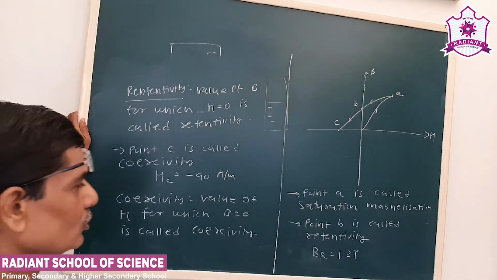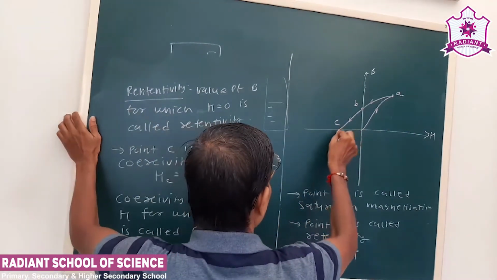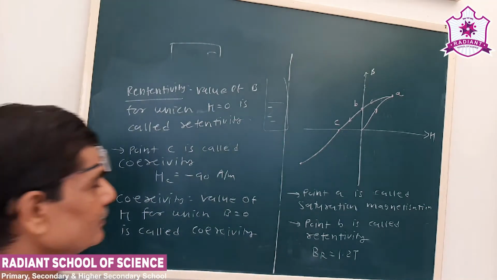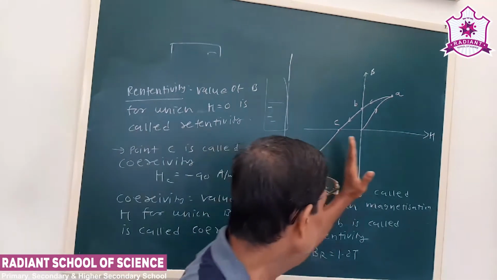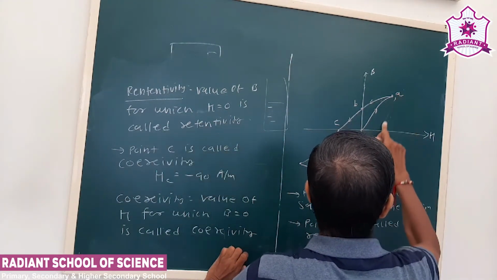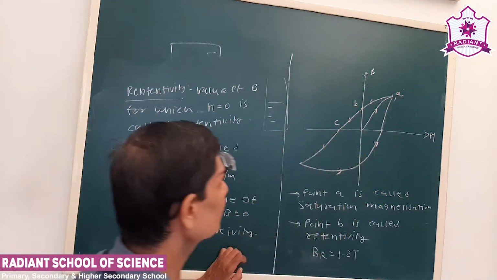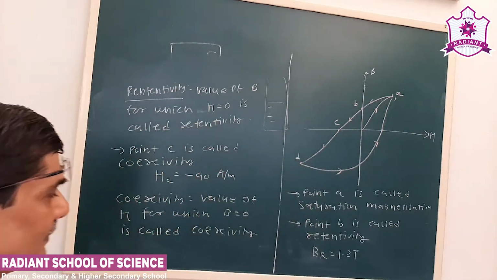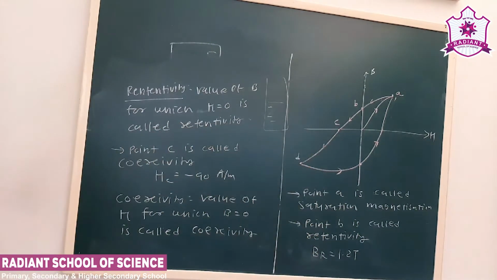Now suppose we further decrease the value of H. Here also there will be saturation magnetization. Again, the value of H is decreased to some maximum negative value, then we increase it again. So the graph will be like this, and finally we obtain the graph like this. This is a closed curve. Here again there will be saturation magnetization, and here also retentivity. So this is called the hysteresis curve.